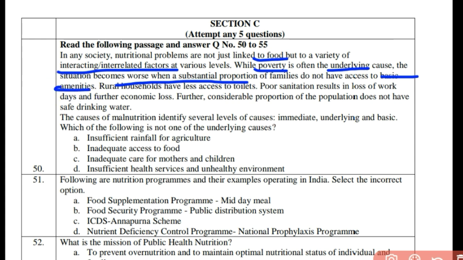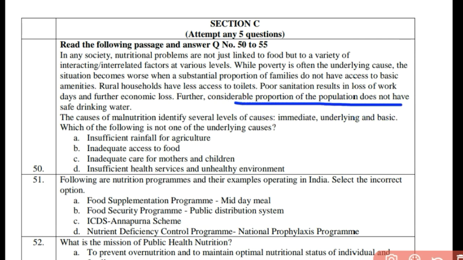Rural households have less access to even toilets. Poor sanitation results in loss of work days. Because of sanitation, there are many health problems, and the loss of work days leads to further economic loss. Further, a considerable proportion of the population does not have even access to safe drinking water.